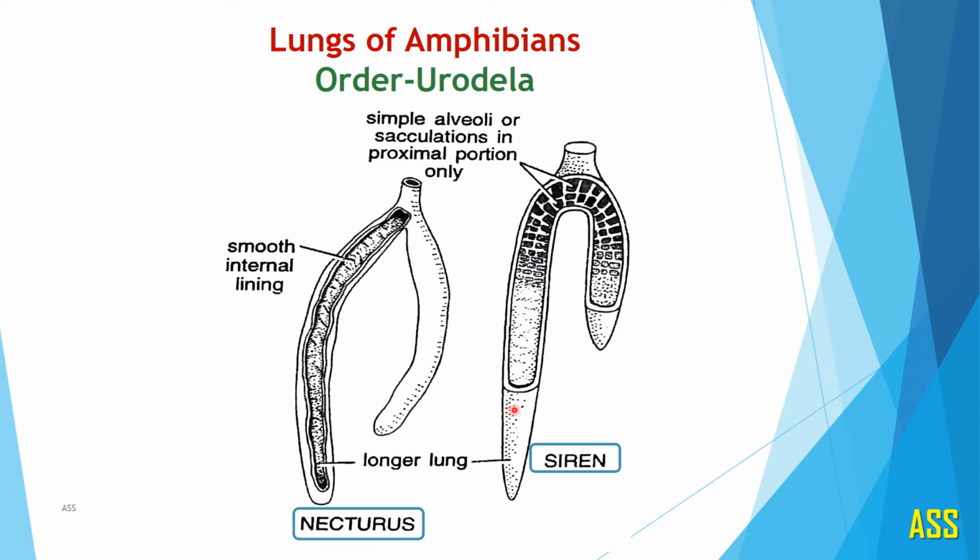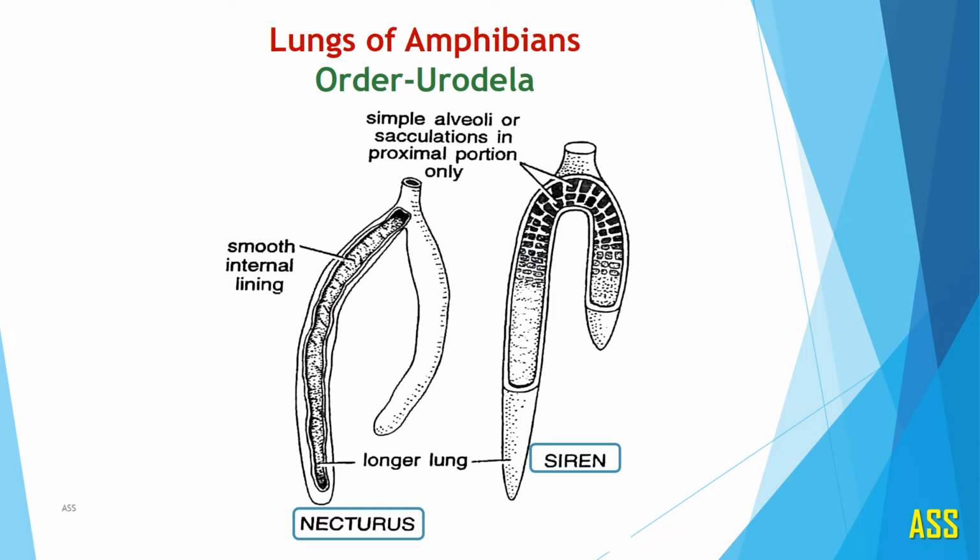The left lung is longer than the right lung, and inside the lung simple alveoli are seen in the proximal portion only in case of Siren. In case of Necturus, we can observe the smooth internal lining. This is the longer left lung of Necturus.